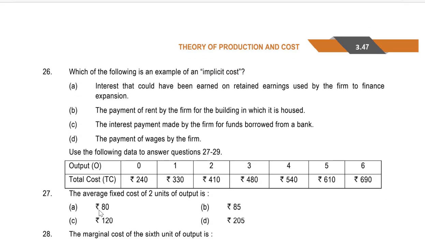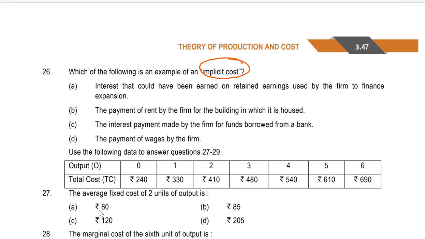Next, 26. Which of the following is an example of implicit cost? Implicit cost, internal cost. A. Interest that could have been earned on retaining earnings used by the firm to finance expansion. B. The payment of rent by the firm for the building in which it is housed. C. The interest payment made by the firm for funds borrowed from a bank. Or D. The payment of wages by the firm.